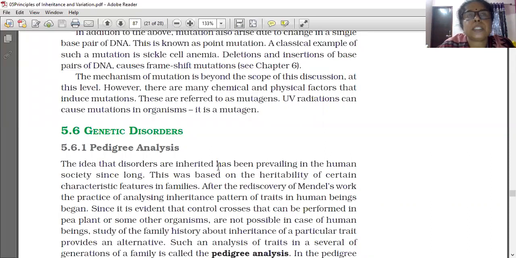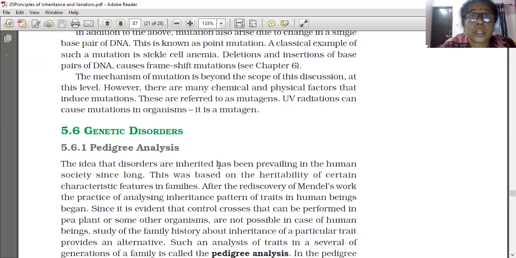What is meant by genetic disorder? Any disorder occurring in the gene is called a genetic disorder. If the gene changes its position, or is deleted or added, a serious effect can be caused.